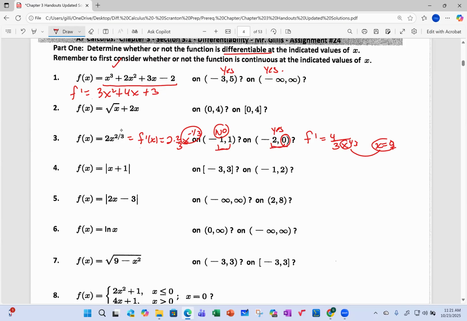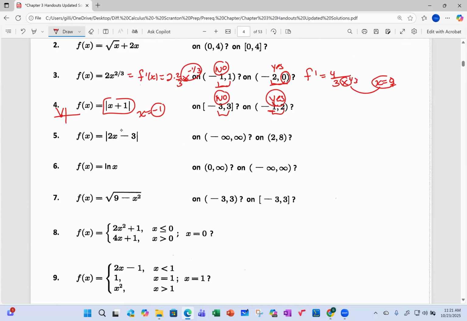Easily on this graph, the vertex is at -1. So f is not differentiable at -1 because that's the vertex on that absolute value graph. Now, is -1 within this closed interval? And the answer is yes, so it's not differentiable there. Is -1 included on this open interval from -1 to 2? And the answer is no, so therefore it is differentiable on that because f is not differentiable at -1, but this does not include -1 because of the parentheses.